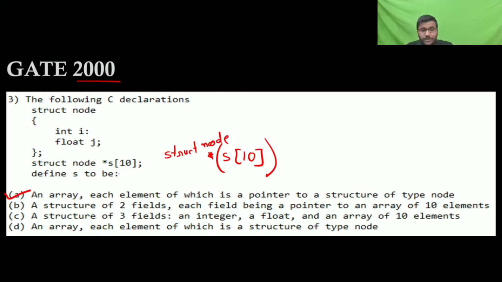It's correct. Whenever you get this type of problem, according to the precedence, you know that the square bracket has higher precedence, so it gets associated with ACE first. It is an array whose size is 10, in which every element is a pointer to node type. That's why. If anyone has a doubt, ask me.